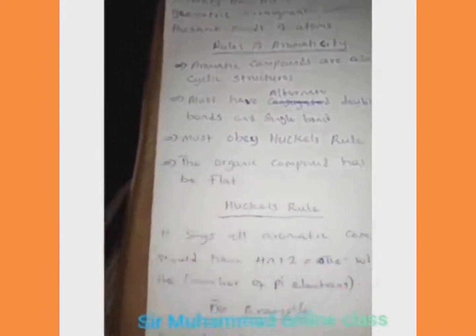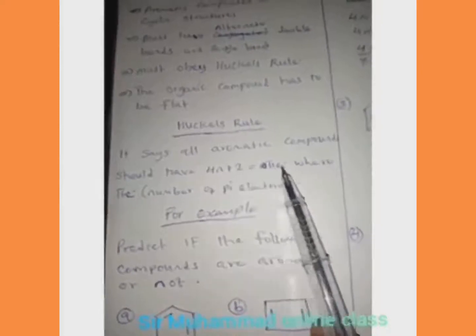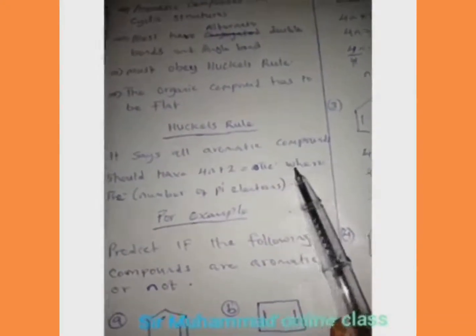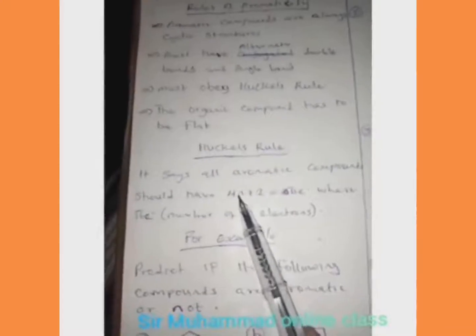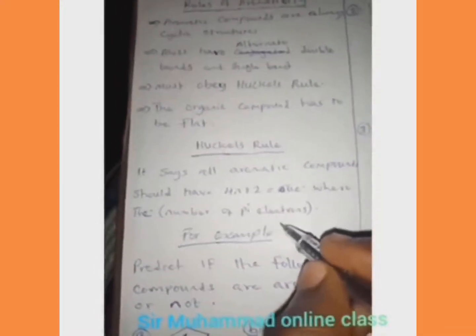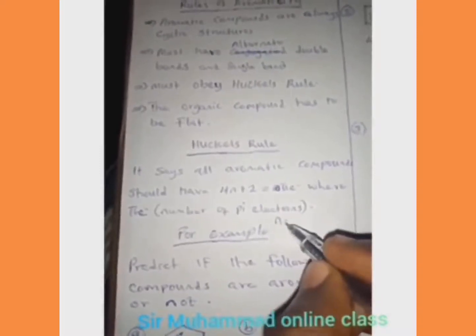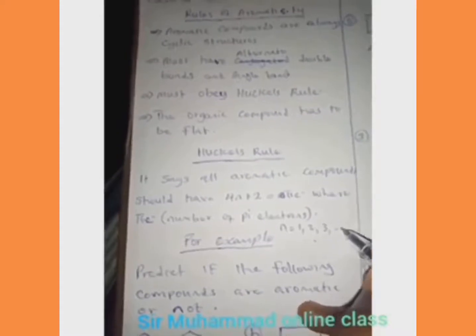Now, let's see in detail what we mean by this Huckel's rule. The Huckel rule says that an aromatic compound should have the number of pi electrons equal to 4n plus 2, where n must be a whole number. N should be what? A whole number, and it should be a natural number. That is, it should be 1, 2, 3, and above.